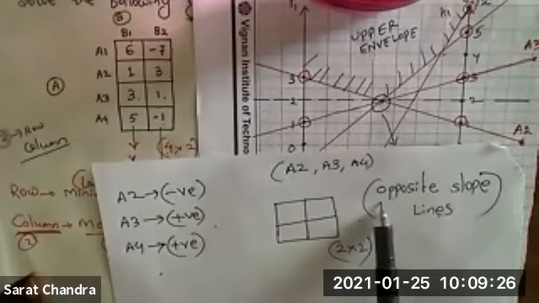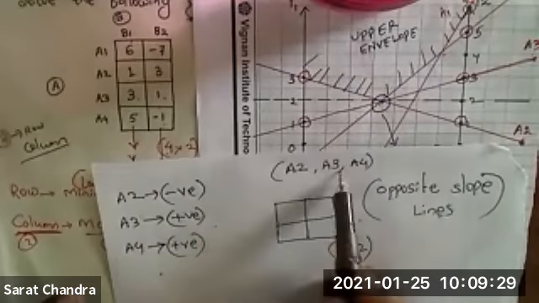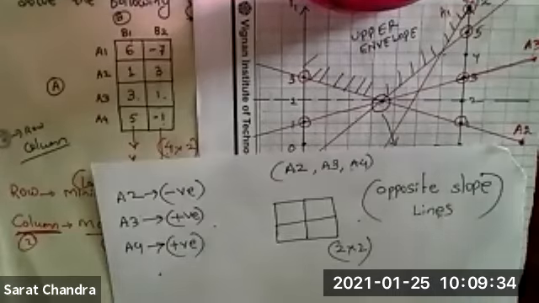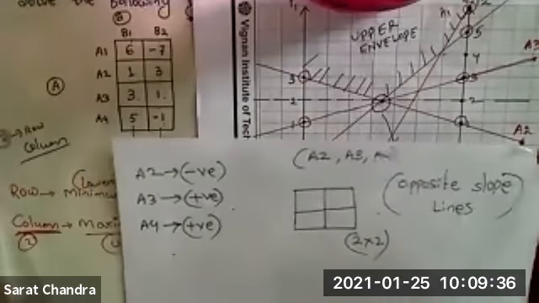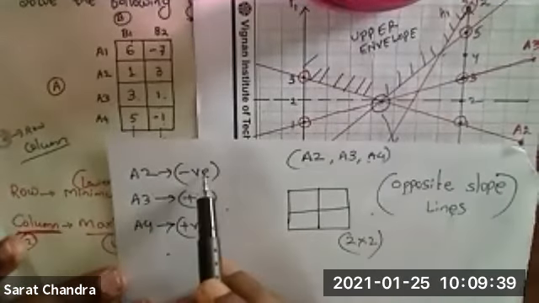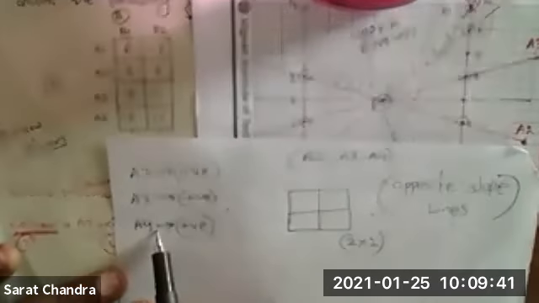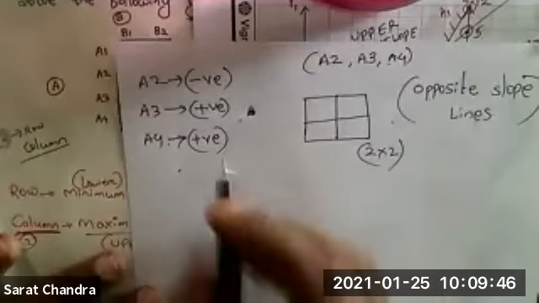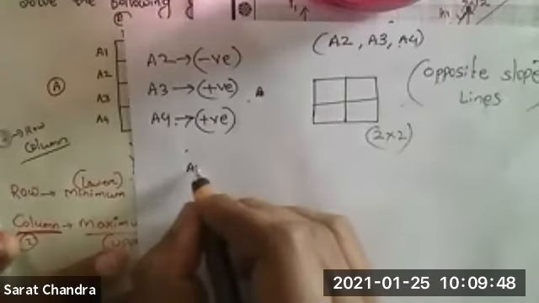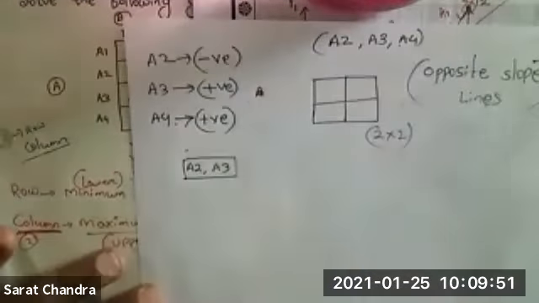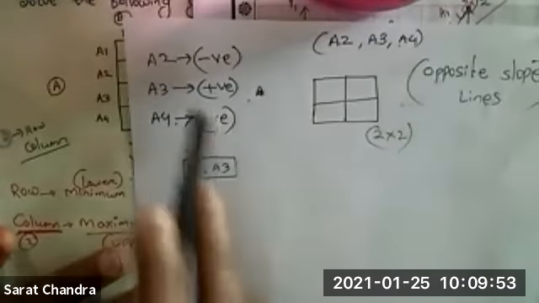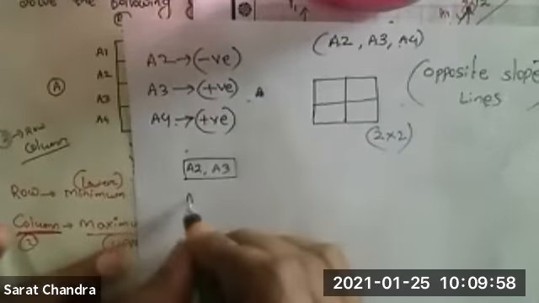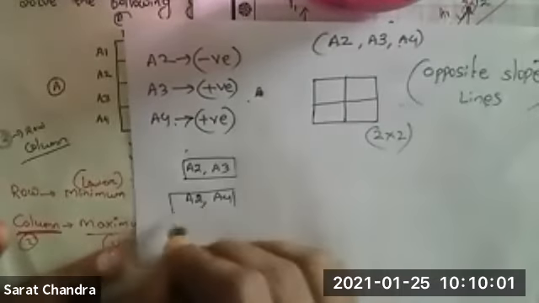Then we have to choose 2 lines having opposite slope. Opposite slope means we have to choose 2 lines out of these 3 lines that are having opposite slope, one negative, one positive. You can see A2 is negative and A3 and A4 are positive. So I can choose either A2 and A3 for the optimal solution, because A2 is having negative slope, A3 is having positive slope, or I can choose A2 and A4.